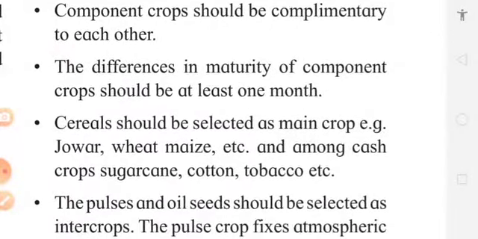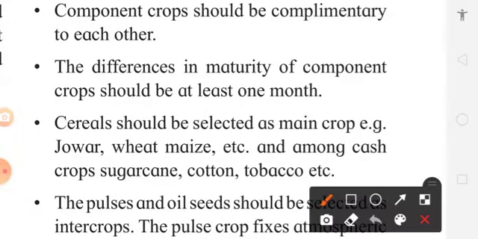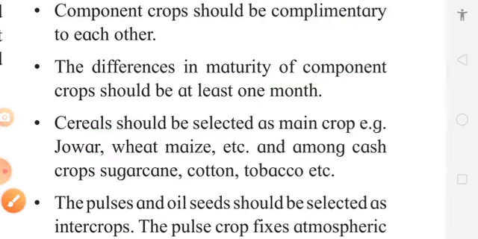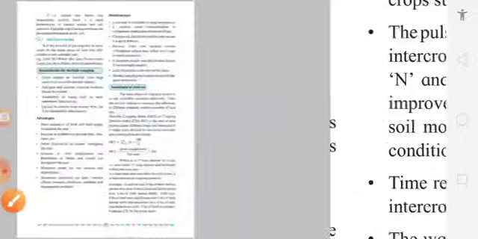Now the crops we grow in intercropping should be complementary to each other. Their maturity time should be different, at least 1 month. So there should be at least one cereal in the intercropping, and another crop in the intercropping should be a pulse.